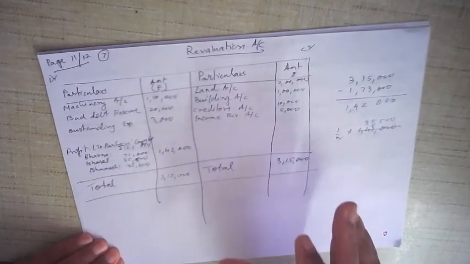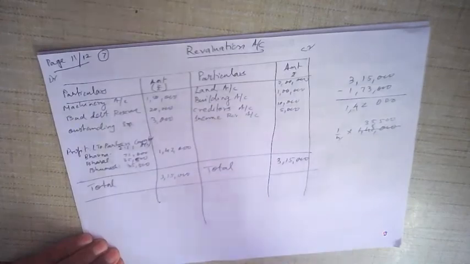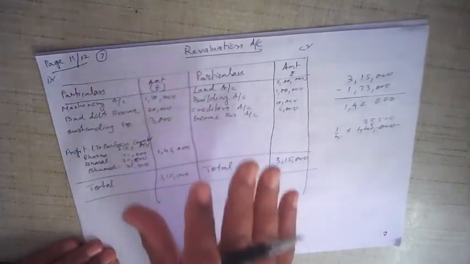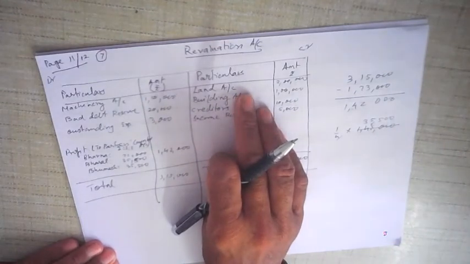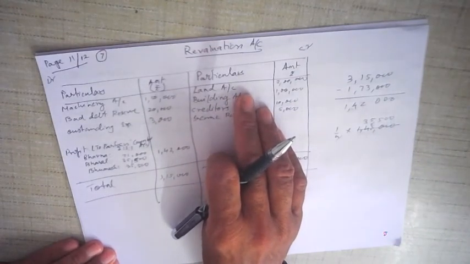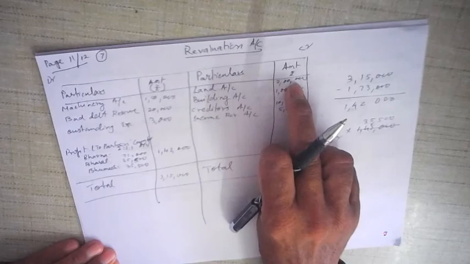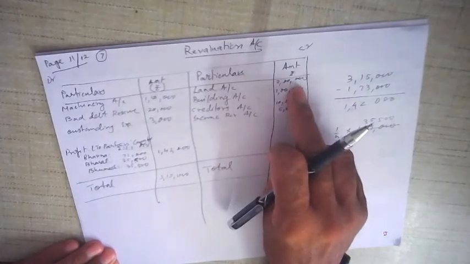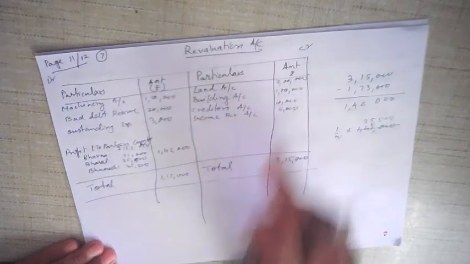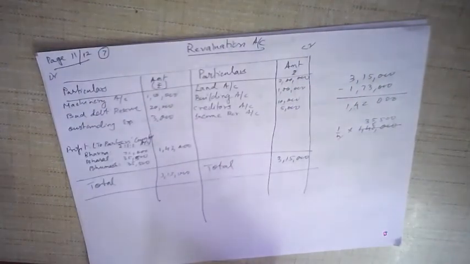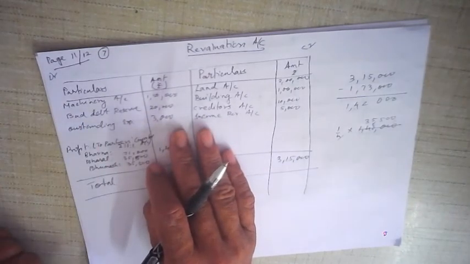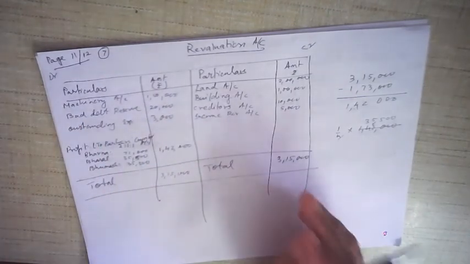Don't write the full amount. The full amount is used only when I want to prepare a new balance sheet. For example, the value of land in the old balance sheet was 5 lakhs, but now it has increased by 2 lakhs. So when I prepare the new balance sheet, the value of land will be 7 lakhs and not 5 lakhs. And that's why you will get a new balance sheet. It is so easy to prepare the balance sheet also based on revaluation account as well as the old balance sheet. All right, this is enough for today.